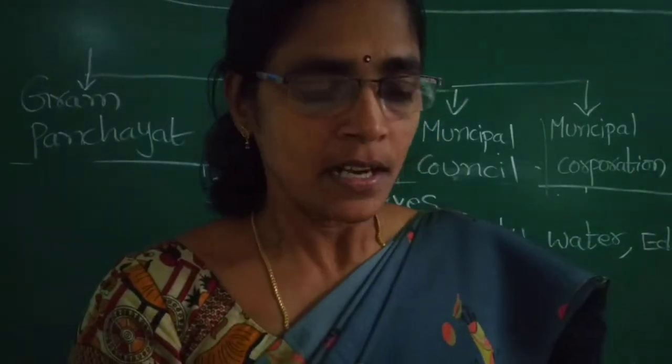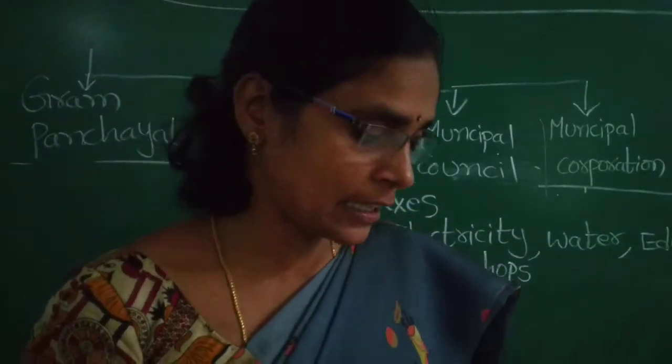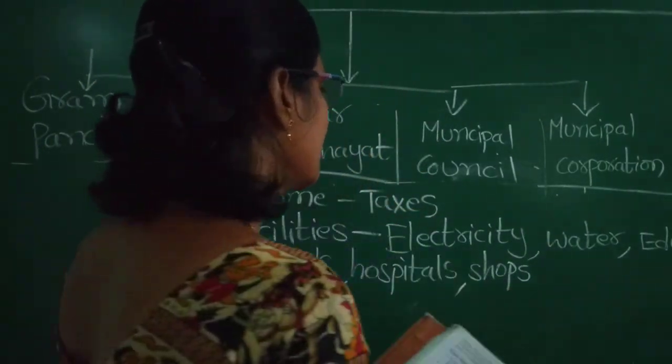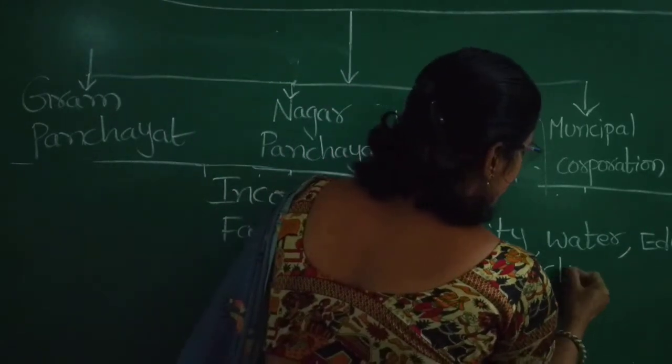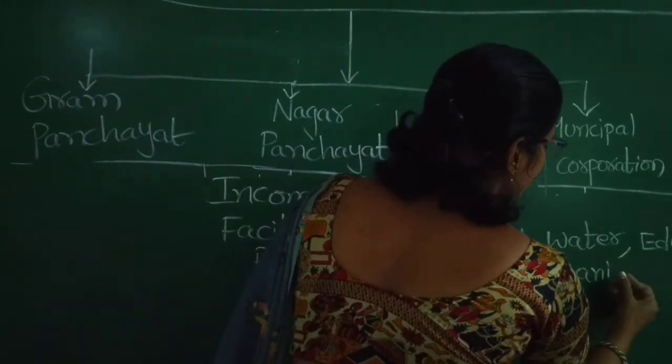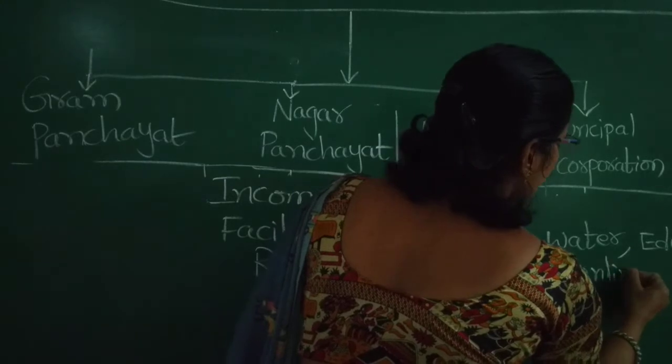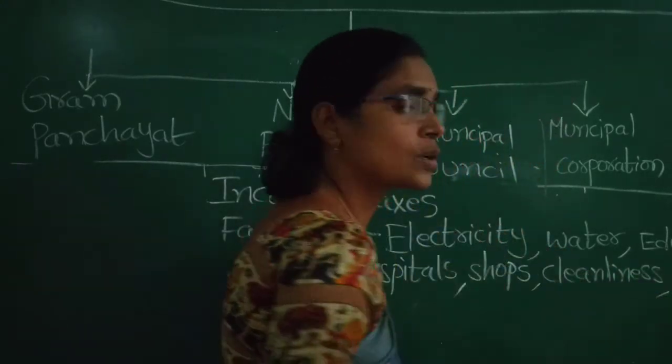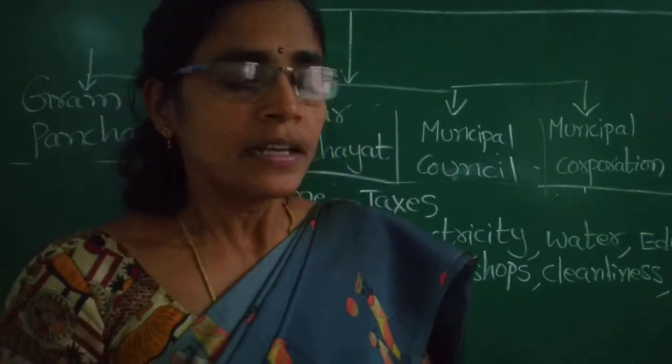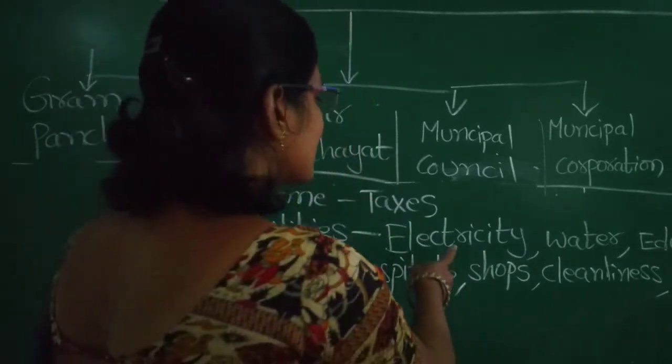What are they? It makes arrangements for the cleanliness of roads and cities. And it makes arrangements for electricity, lights.